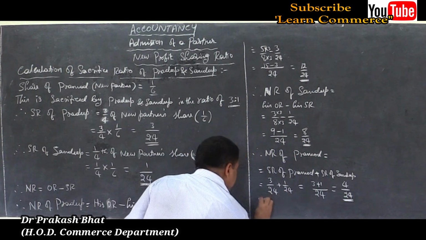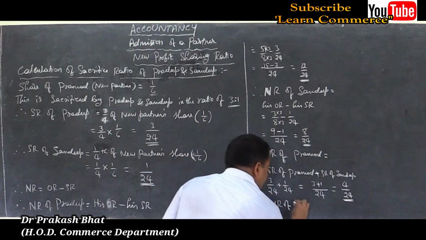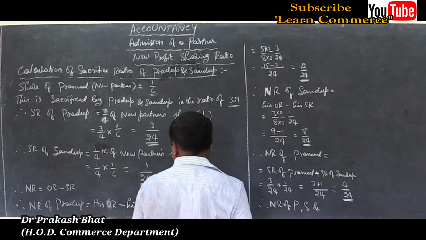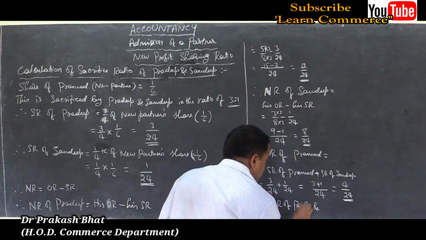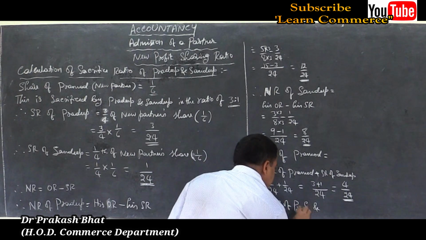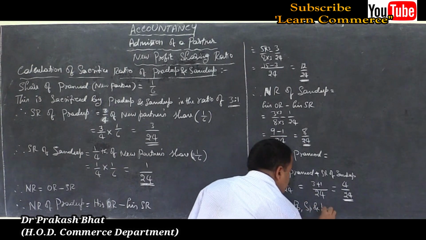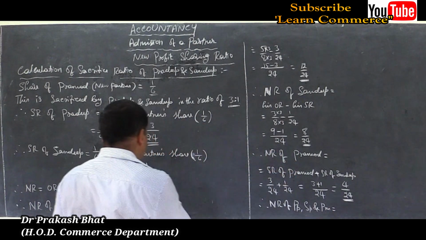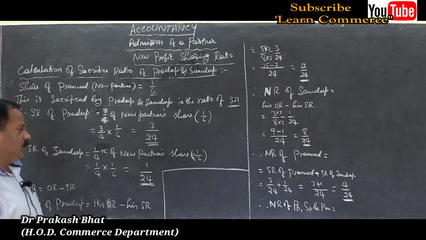Therefore, NR of Pradeep, Sandeep and the new partner Pramod is equal to, I will write it here, how much?